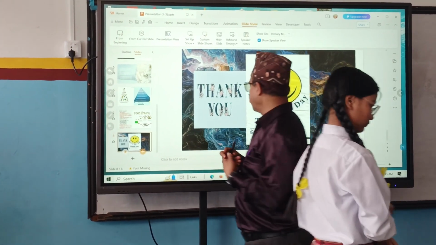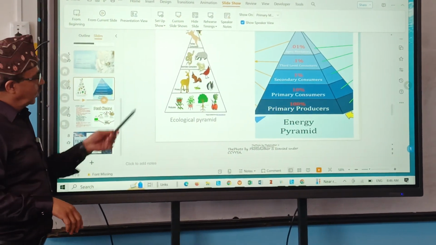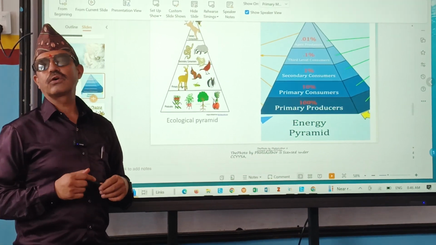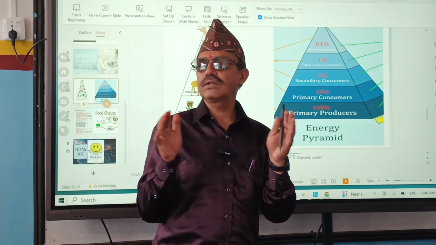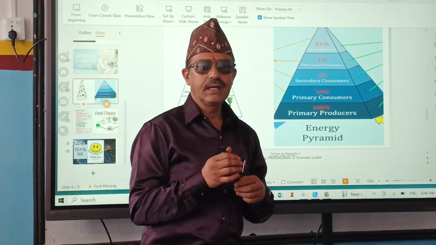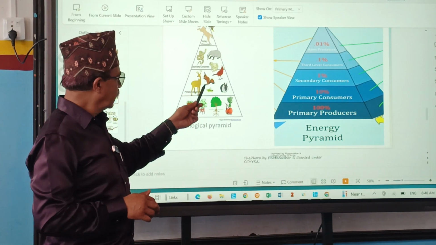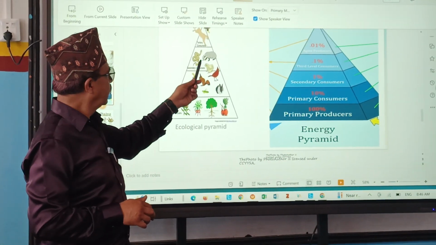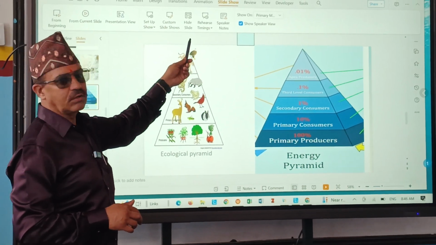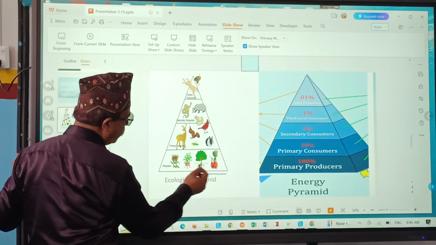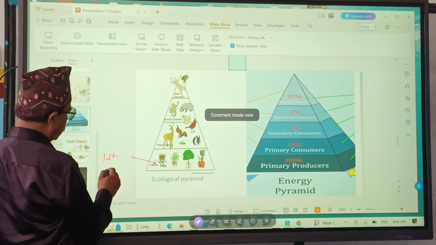So, second presenter. Basically, what to remember, children, these two figures. One figure is here. Producer-consumer arrangement is called trophic structure. Arrangement of producer and consumer is trophic structure. And why their position? See, producers lie in one position. Then primary consumer, second one. Secondary consumer, third one. Tertiary consumer, fourth one. Or if there is a topper one, that is called apex consumer. So the base, this is first trophic level. What is this?